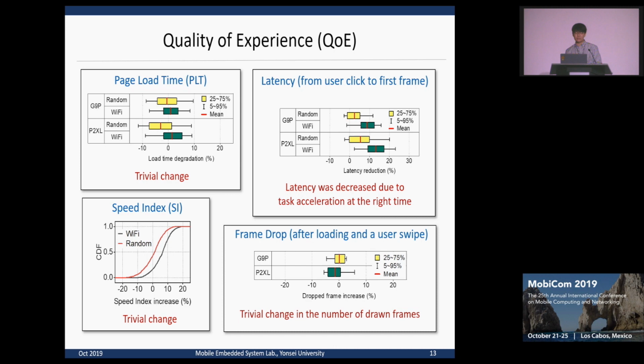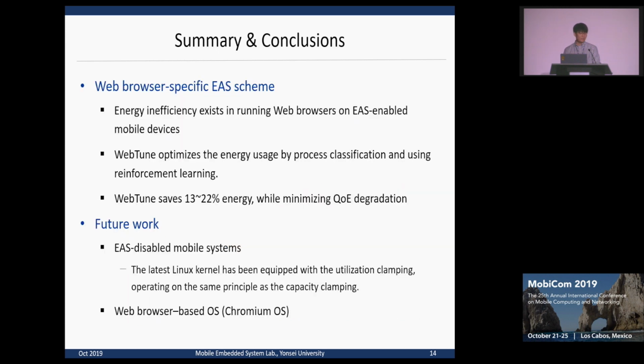We also evaluated our work in various aspects, including the overhead, training speed, and the effect of caching, in comparison with other supervised learning methods, but I am skipping that here. In conclusion, we observed energy inefficiency while running web browsers on real EAS-enabled smartphones, and implemented WebTune to save energy by process classification and using reinforcement learning. WebTune successfully saves energy by about 13 to 22%.